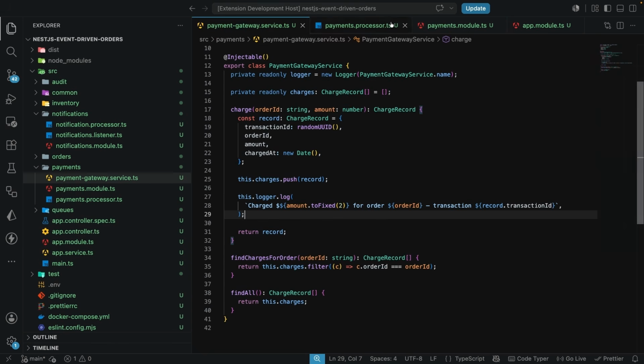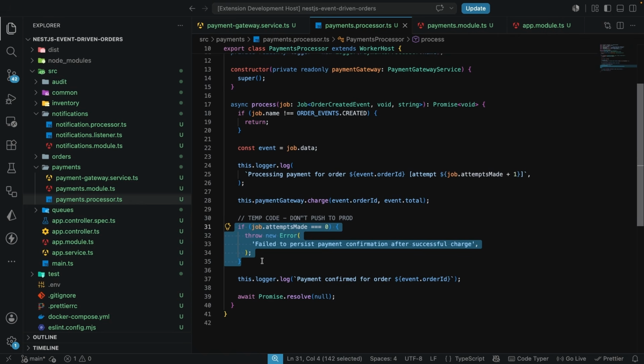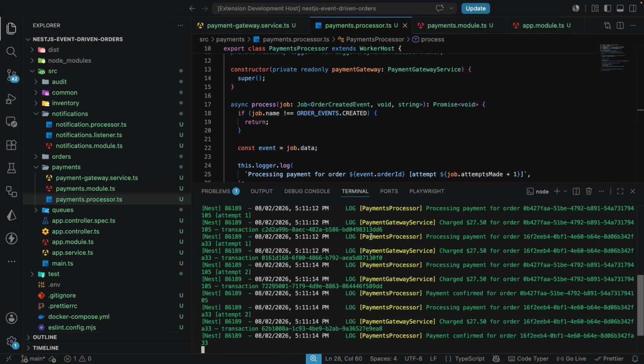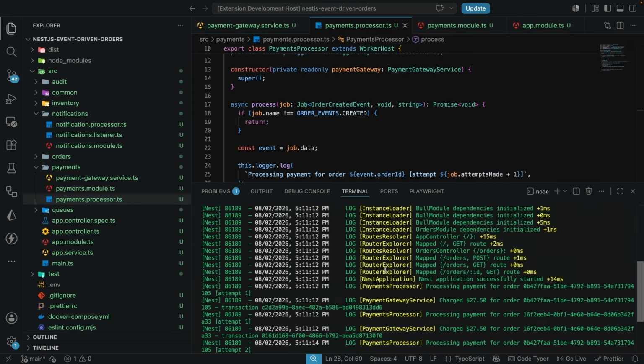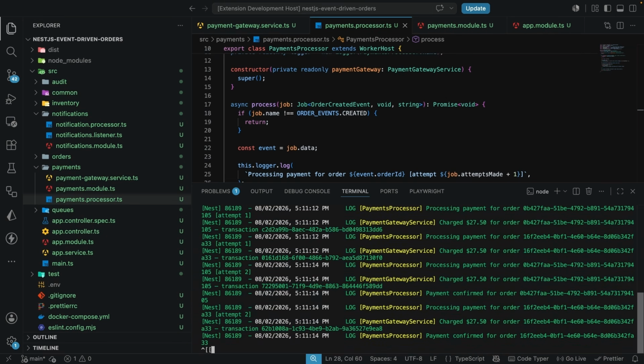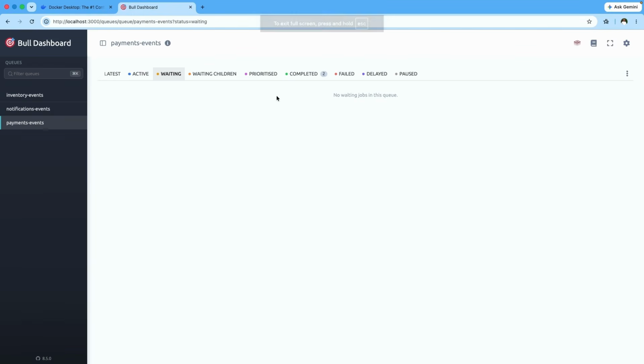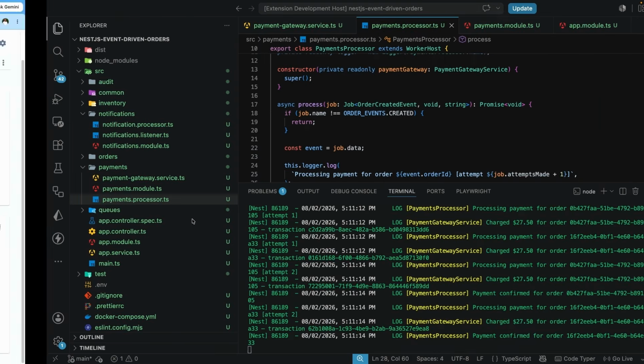So over here, remember, we have this in payment processor, where we say if the job.attemptsMade is equal to 0, then we need to go on and throw this error. And once we throw this error, this charge is going to get called again. Let's see this in action. So I'm going to open up the terminal, and you can see we already have a charge over here. Now, the reason why we have all these charges here is because the payment already had this in waiting. So it had some queues, but now it has been completed. So that's why we see this over here, okay?